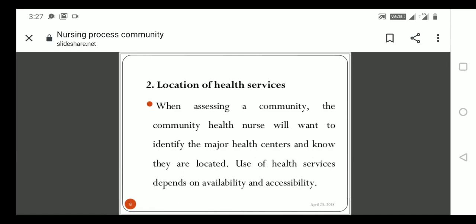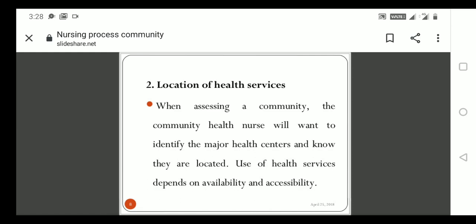You should know where the government hospitals and medical shops are, where first aid areas are, and where we get more healthcare services.